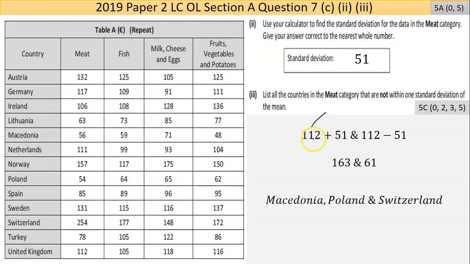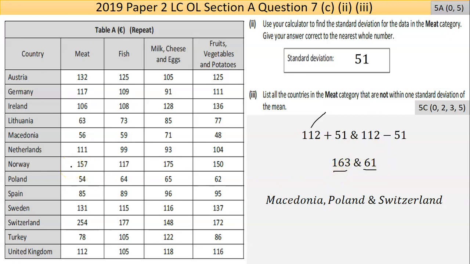So even if you did the wrong answer by using the calculator, then that value will be accepted. So it changes the answer depending on that. It's an awkward thing to mark. But if you're plus 1 standard deviation, you're looking at the countries that are within now 112 and 51 is 163. So between 163 and 112 take 51 is 61. So what countries are between those two numbers?